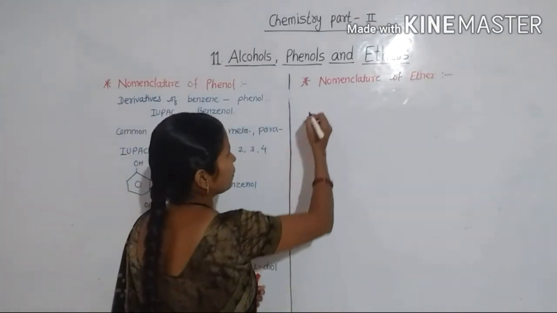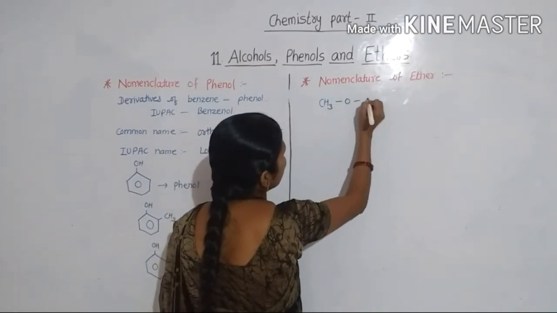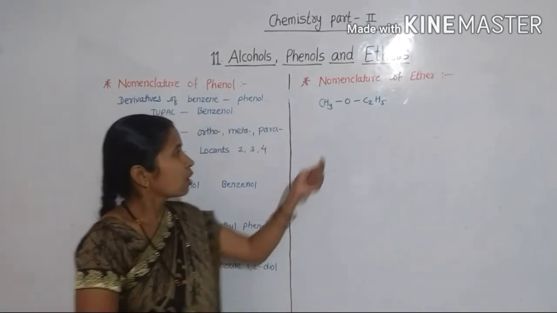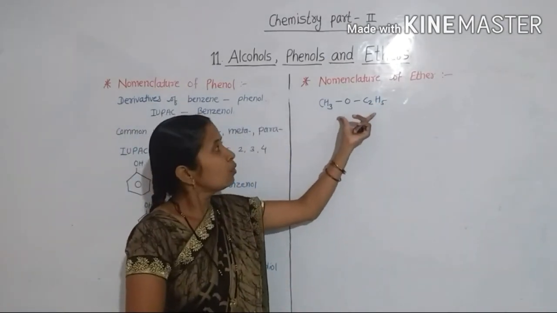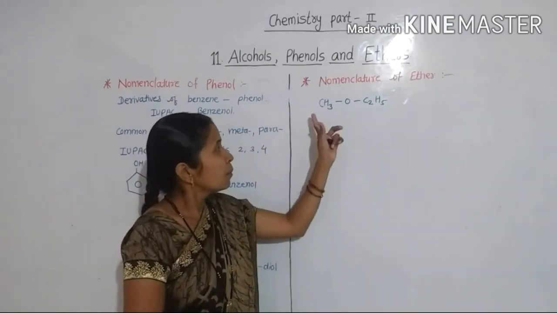See the example. CH3-O-C2H5. Here two alkyl groups are bonded to the oxygen atom, methyl and ethyl.